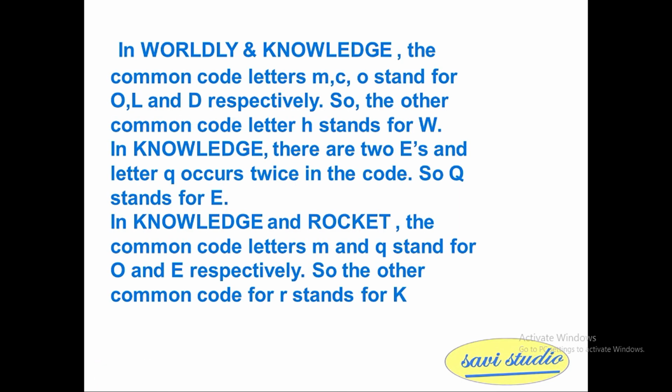In worldly and knowledge, the common code letters M, C, O stand for O, L, D respectively.